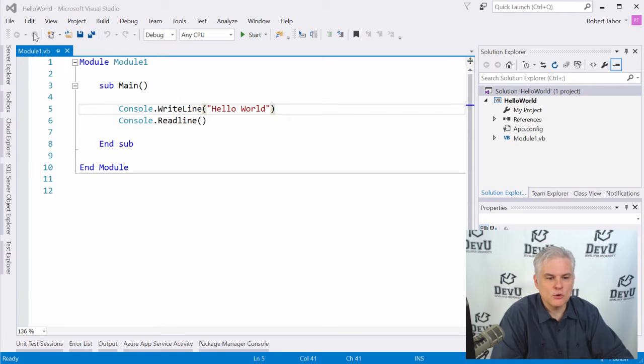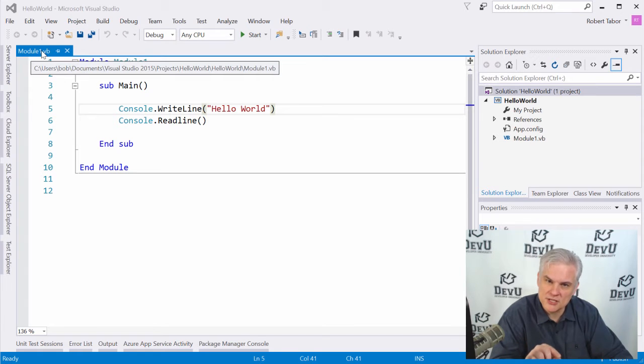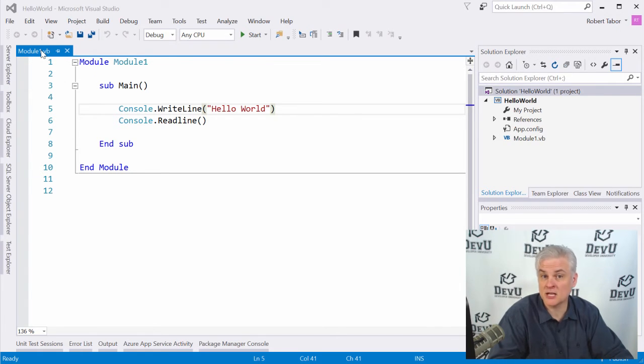All right. So this little tab here at the top, in my version of Visual Studio, it's a dark blue tab. It really depends on the colors you have selected. And again, your version of Visual Studio might show it a little bit different than mine. But at any rate, it indicates which file we're currently working on here inside of the main area.